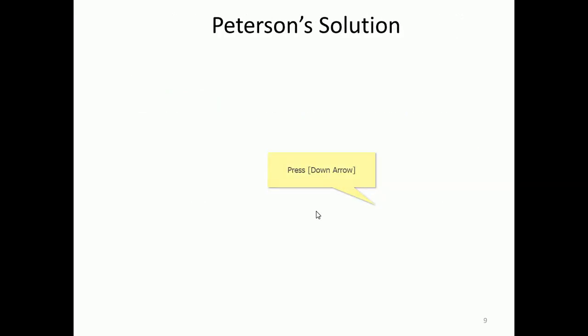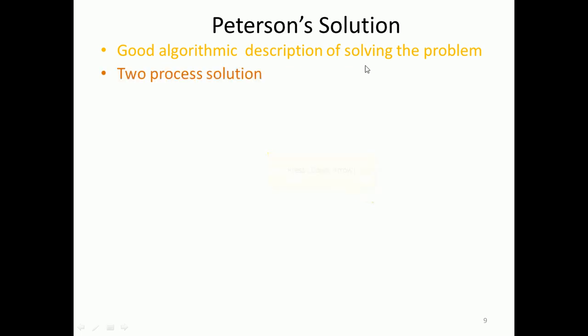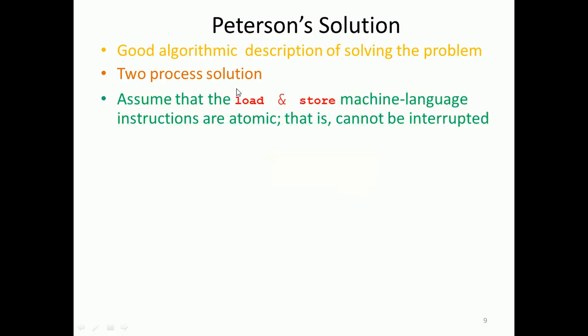So let me show the Peterson solution. This is what is called a classical software solution, a good algorithmic description for solving the problem. With two processes, we can remedy the race condition. Assume that the load and store instructions execute atomically. Atomic means non-interruptible, so it cannot be interrupted while loading and storing.